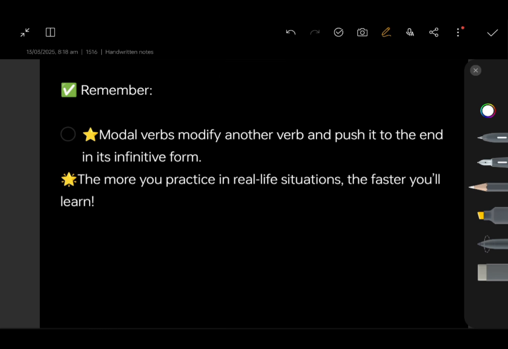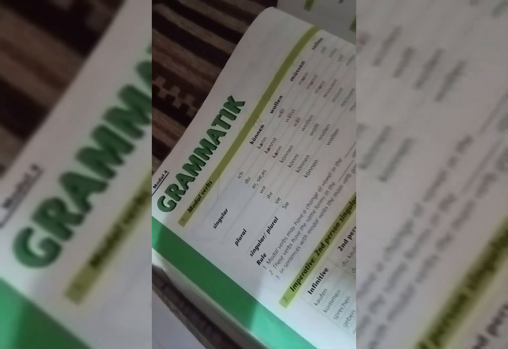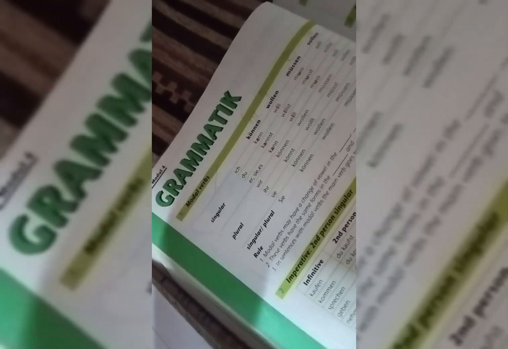The more you practice in real life situations, the faster you will learn. So now, this topic has become a cakewalk for all of you.